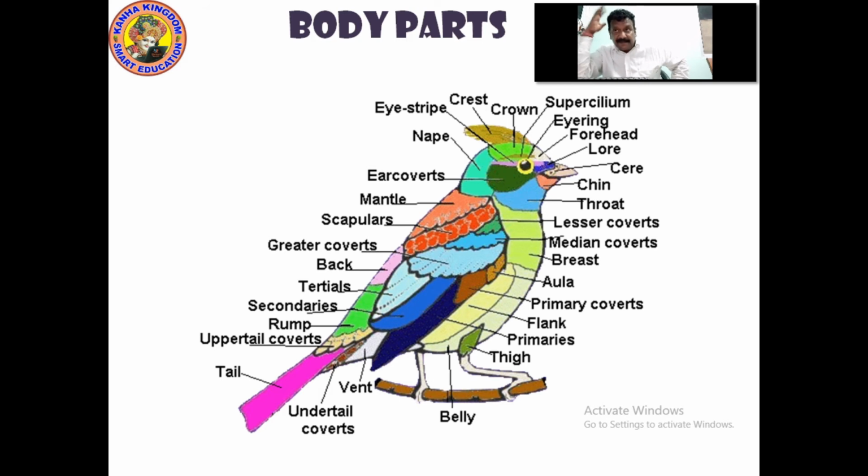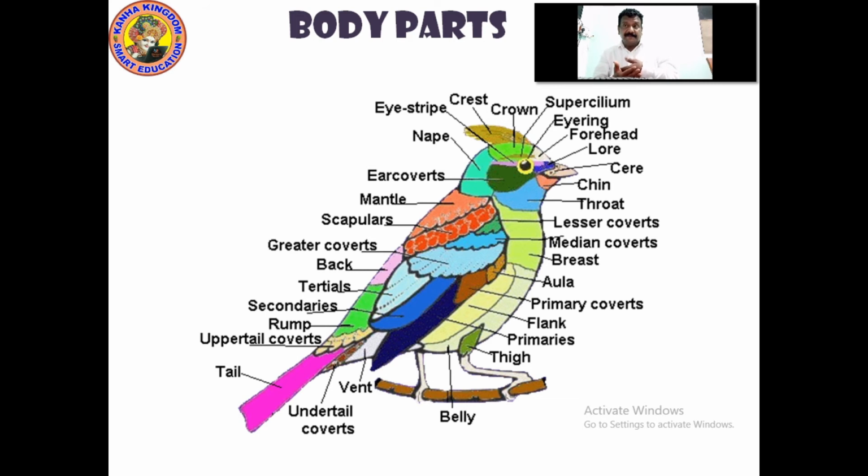Even the head has crest, crown, supercilium, eye ring, forehead, lores, cere, chin, throat, lesser coverts, median coverts, breast, aula, primary coverts, flank, primaries, thighs, claws, and beak. Now, these are the body parts of the bird. When you look closely, you can see how many things it has in the body.